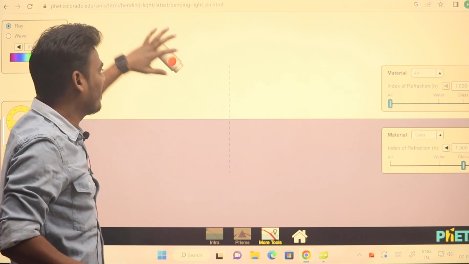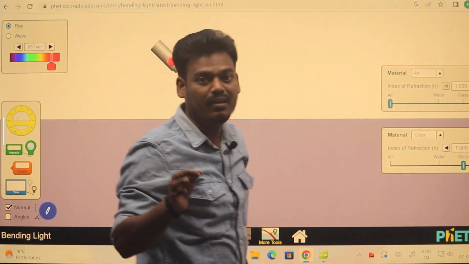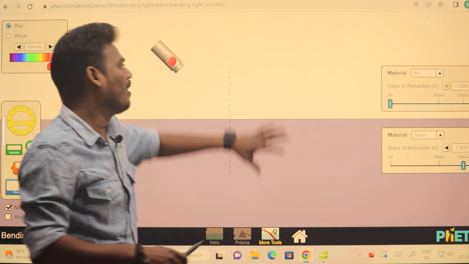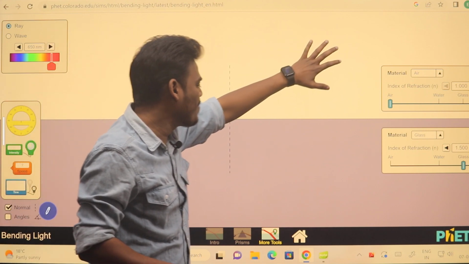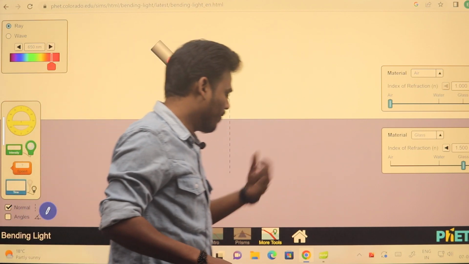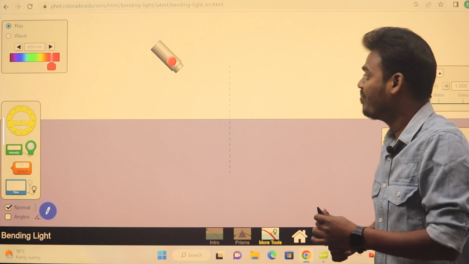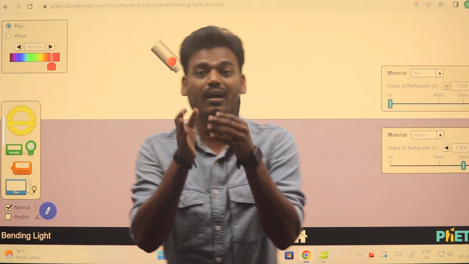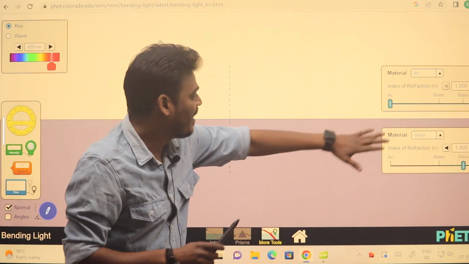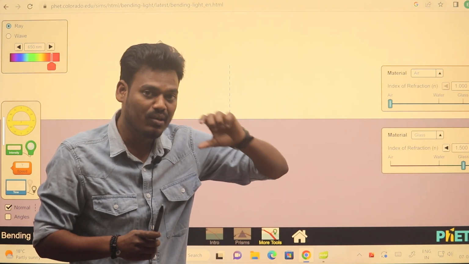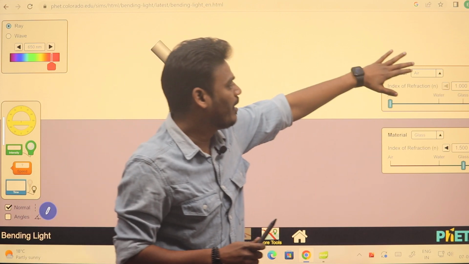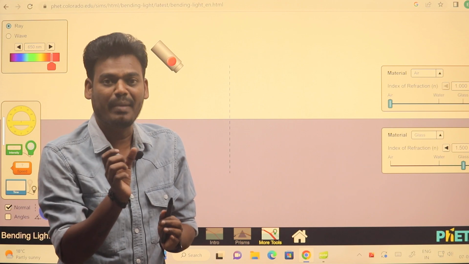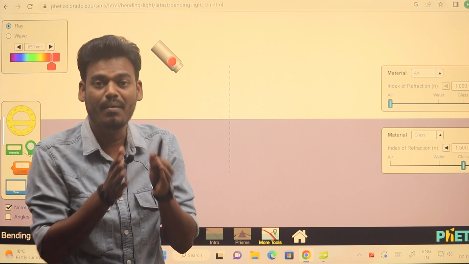Here I will be considering light of a single color, that is monochromatic light. I have 2 mediums. The first one is the air medium, and the second is a denser medium, that is the glass medium. I will call the air medium a rarer medium and glass a denser medium. The words themselves indicate air as a rarer medium and glass as a denser medium. Denser means the molecular space is very much less.